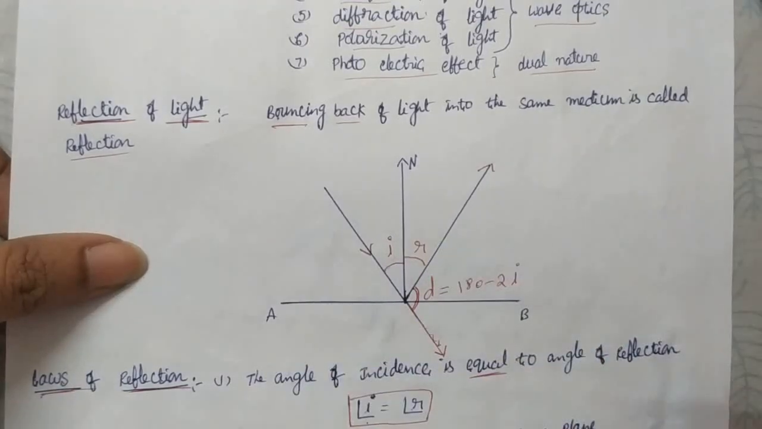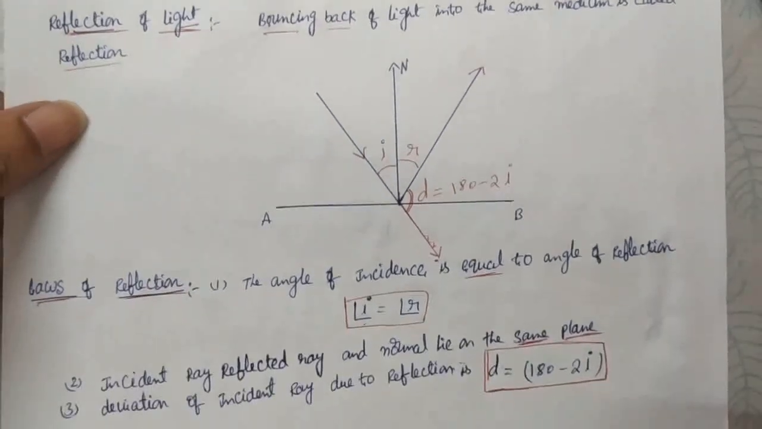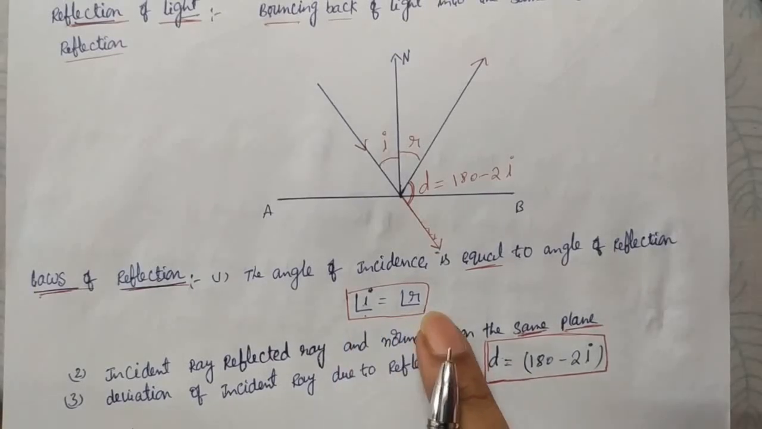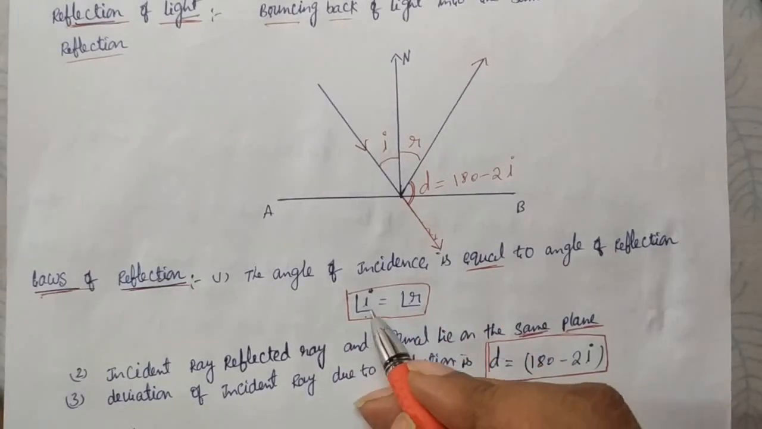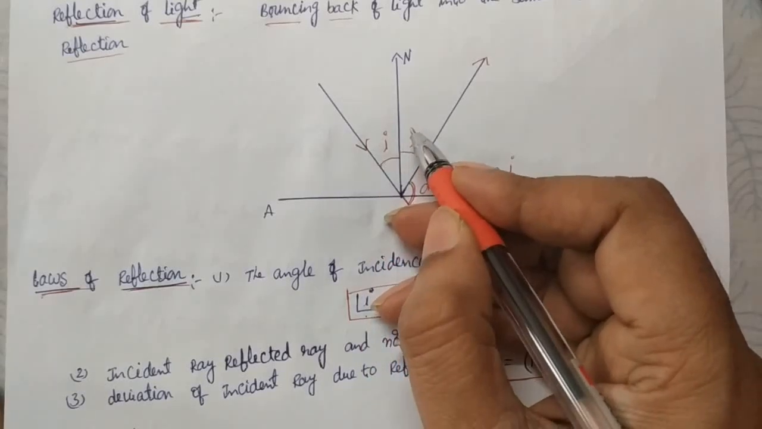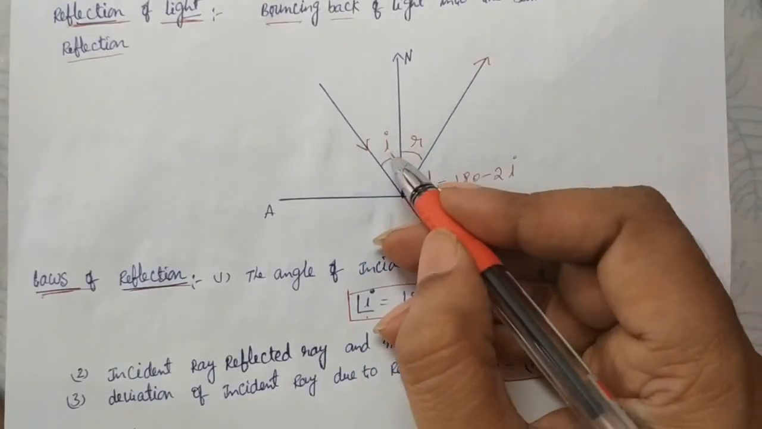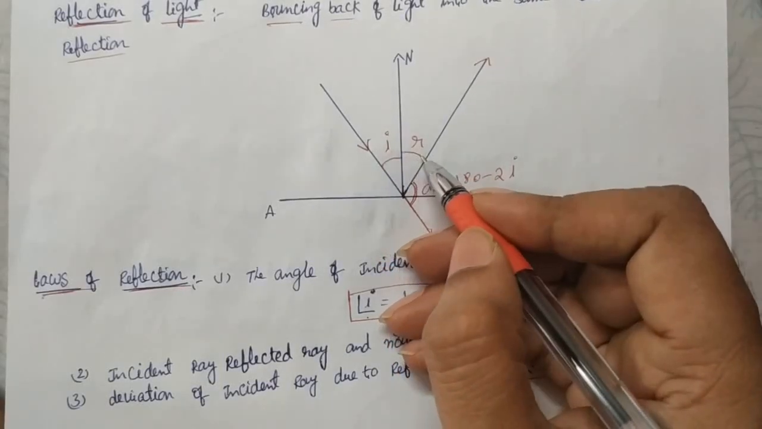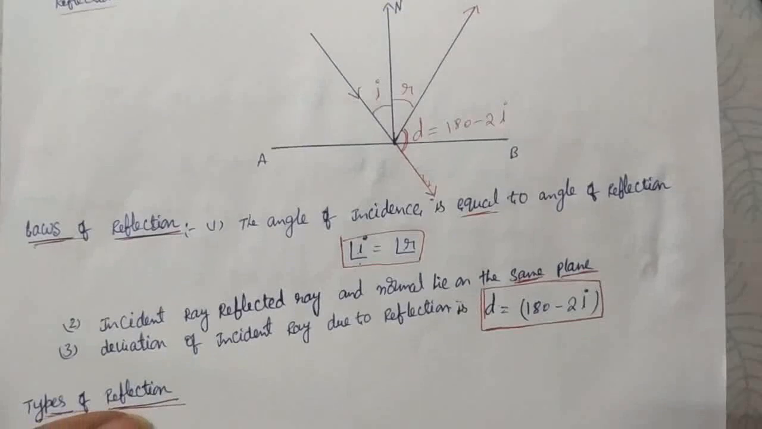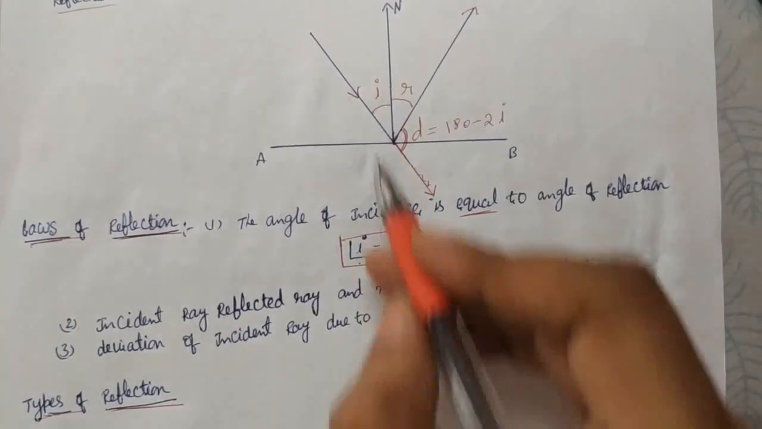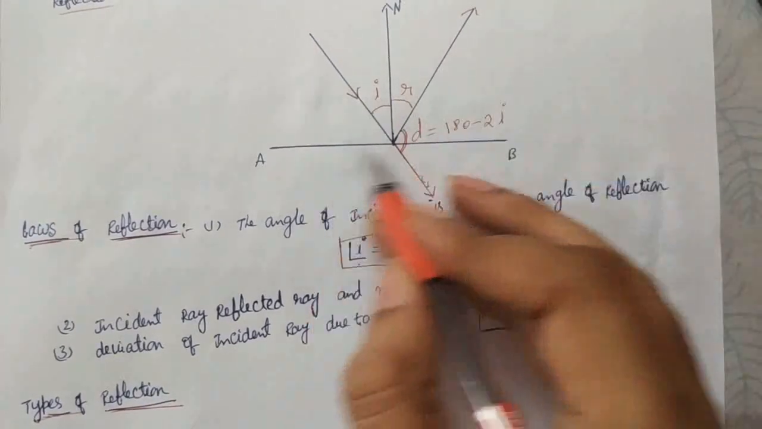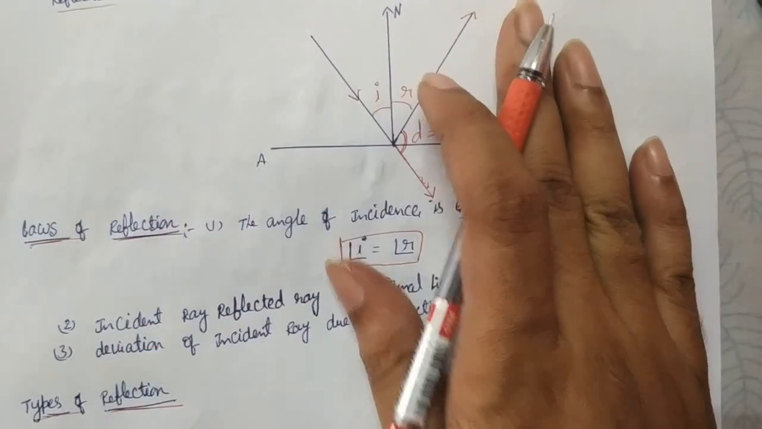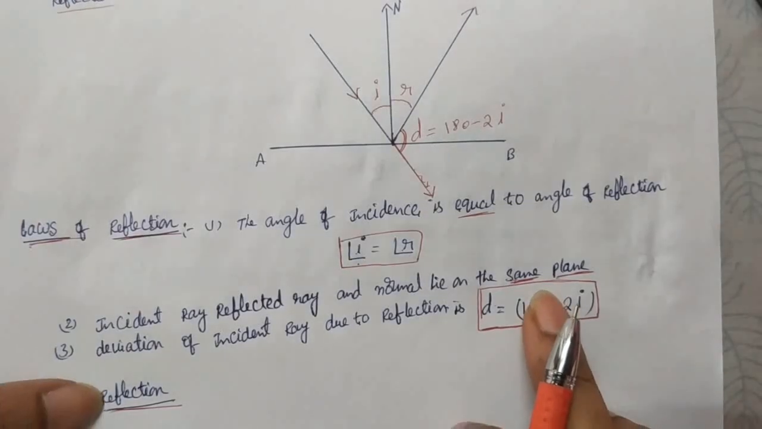Now we'll see some laws of reflection of light. First, the angle of incidence is equal to the angle of reflection: angle I is equal to angle R. Here I and R are always measured with respect to the normal, not with respect to the surface. Both are equal. The second law is that the incident ray, the reflected ray and the normal drawn on the surface should all be in the same plane.